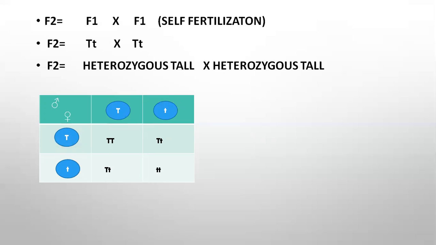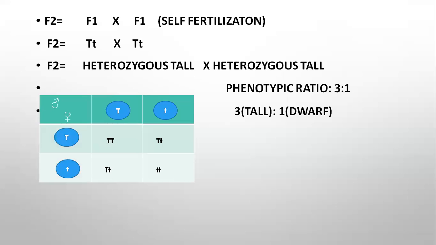Here gametes are placed on two sides, top row and left column, and we obtain capital T capital T, capital T small t, capital T small t and small t small t. Here capital T capital T means homozygous tall, capital T small t means heterozygous tall, and small t small t means dwarf. Phenotypic ratio is 3:1.